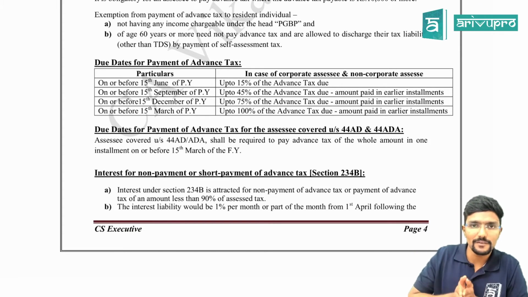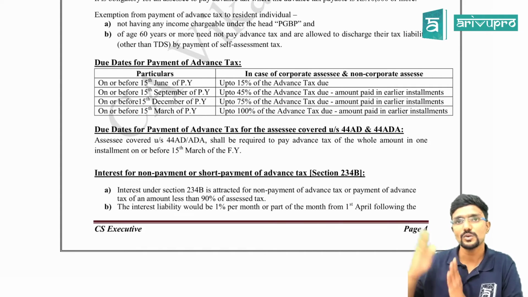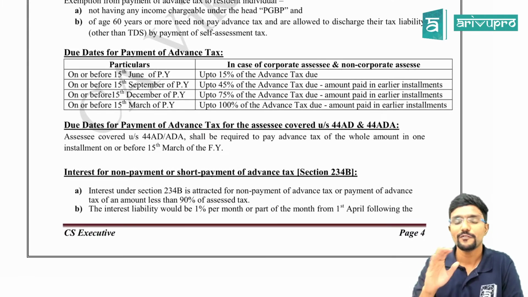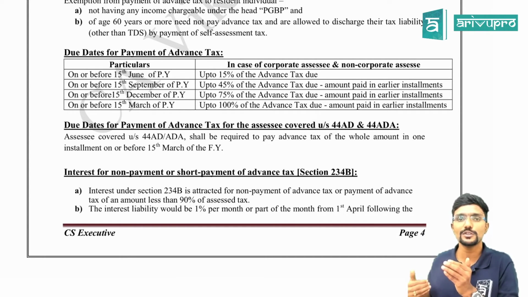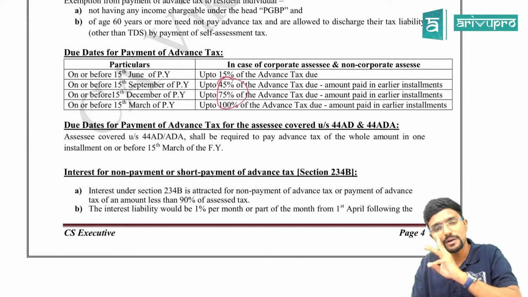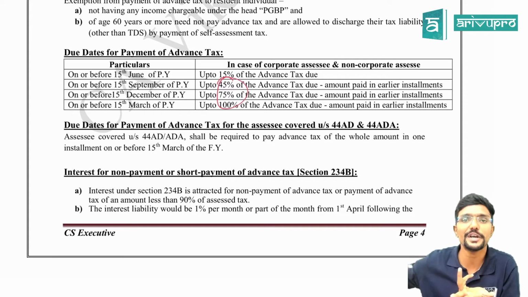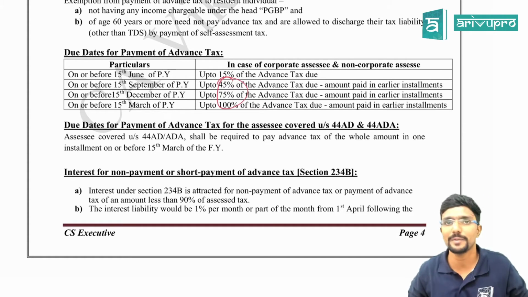So take the 15th of the last month of each quarter; that is the due date for each quarter. The amount to be paid is: first installment up to 15%, second installment up to 45%. And when you are paying the second, third and fourth installments, the percentages are cumulative, guys. So whatever amount you already paid in previous installments, we have to reduce that, and only the balance amount we will pay as the installment amount.